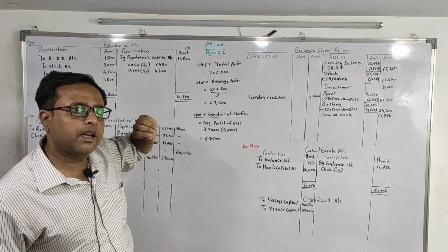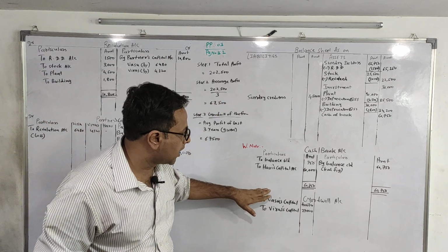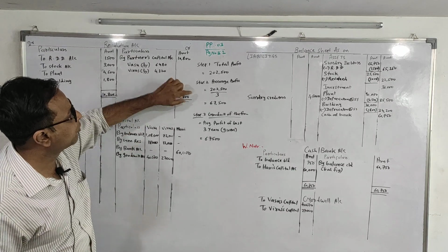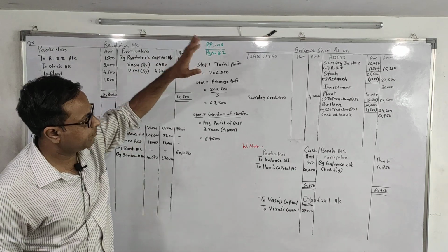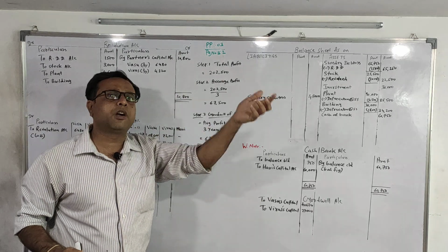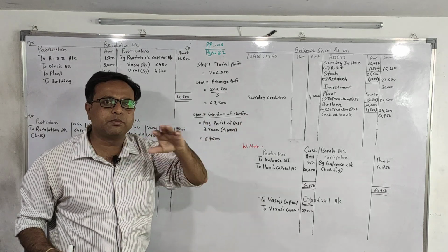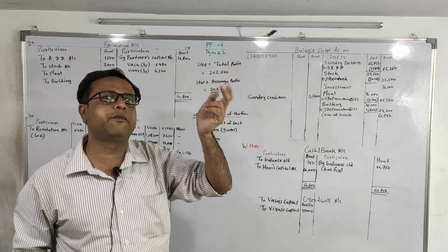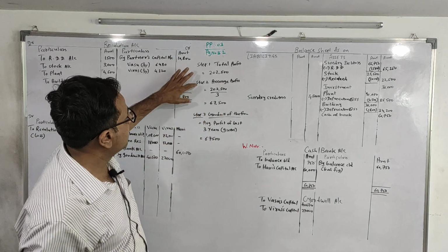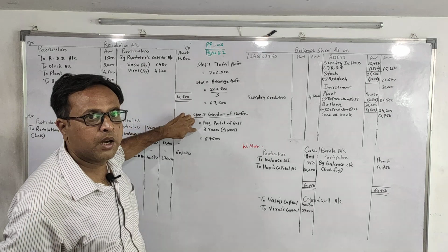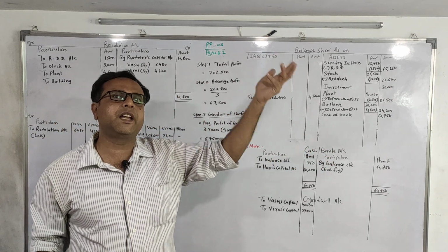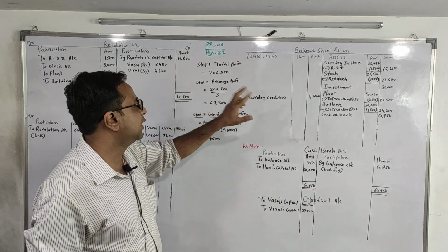And what is the entry for goodwill raised? Goodwill account debit to old partners' capital. And one more thing, step number 2: generally they give us the number of years of purchase. So in this question it is missing. Simply they have written the value of the goodwill of the firm is the average profit of last 3 years. So step number 2 is the same as step number 3. Sometimes they give you the value of the goodwill is twice the average profit. So we'll make it into 2.